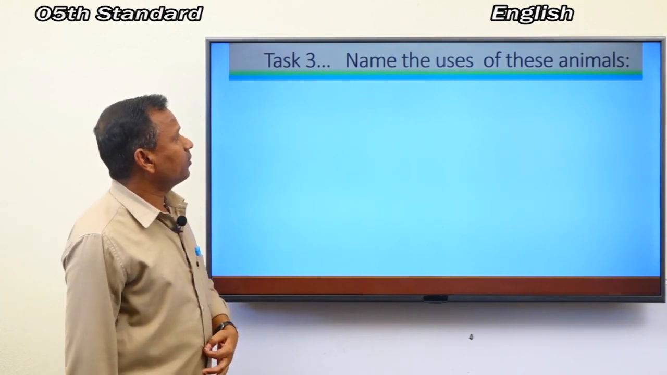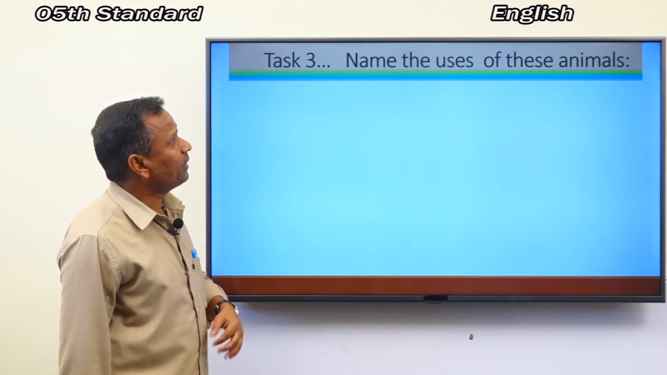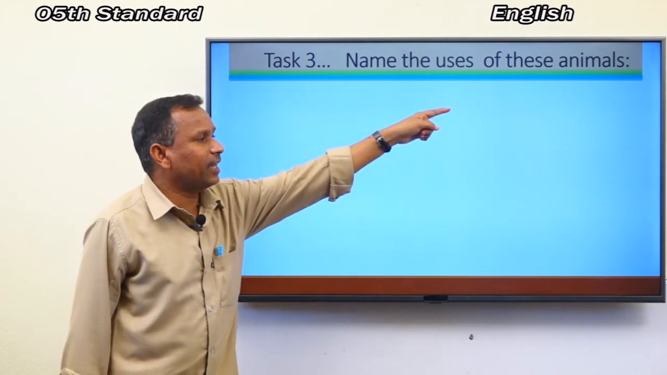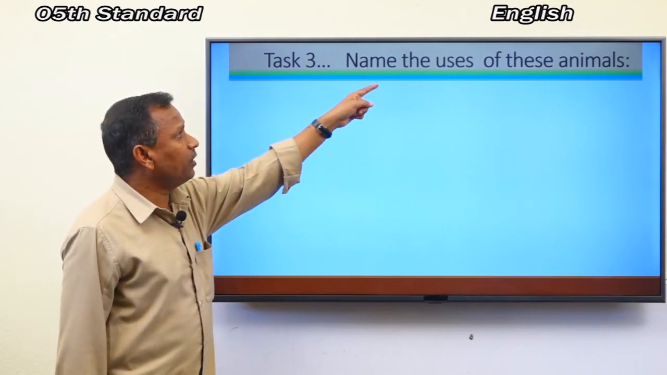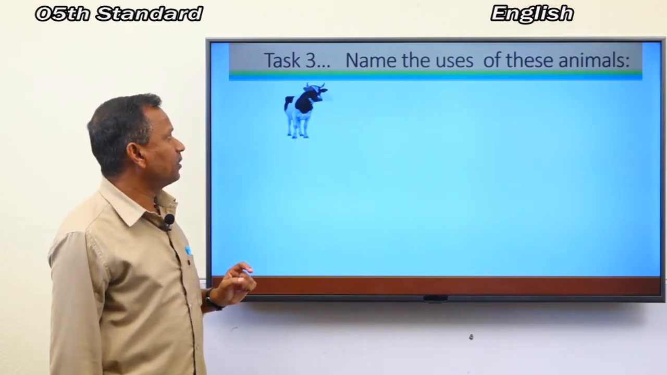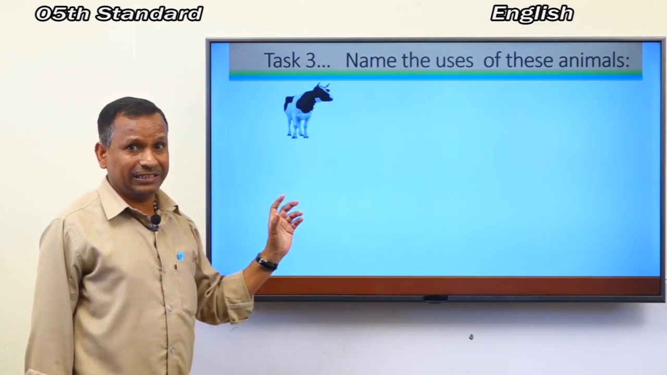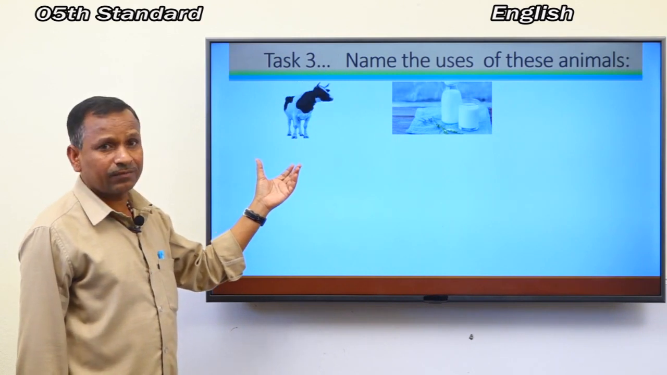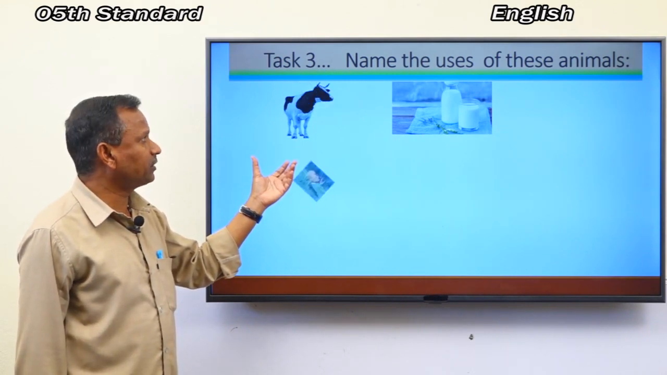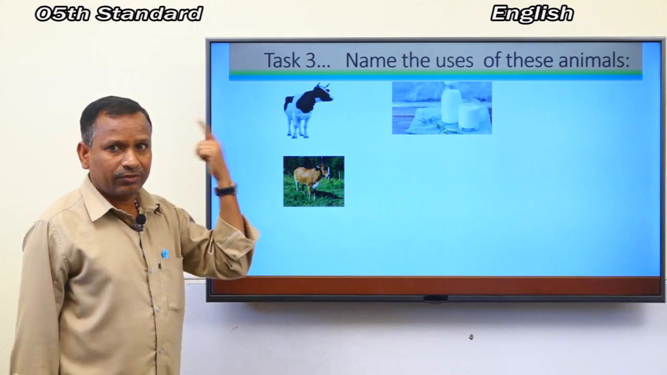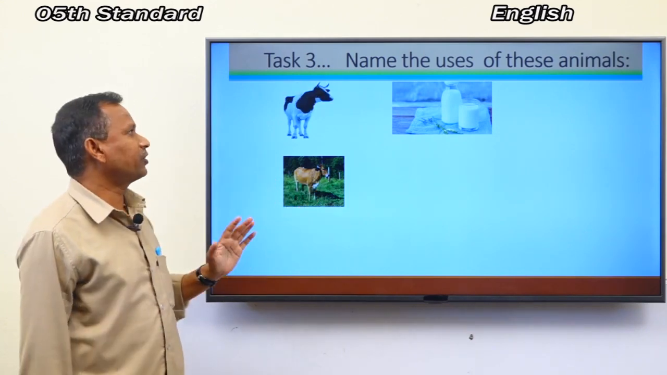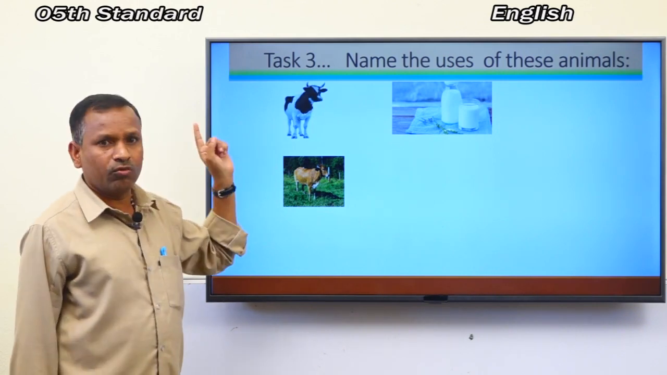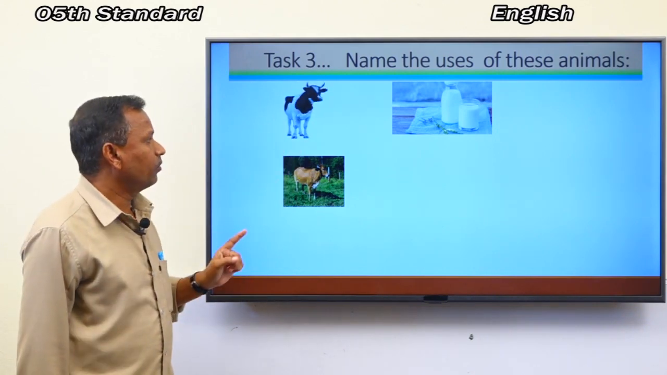Here, look here. What is written here? Task 3 is name the uses of these animals. Look here, what can you see on the screen? Can you guess? Yes, your answer is correct, children. This is a cow.